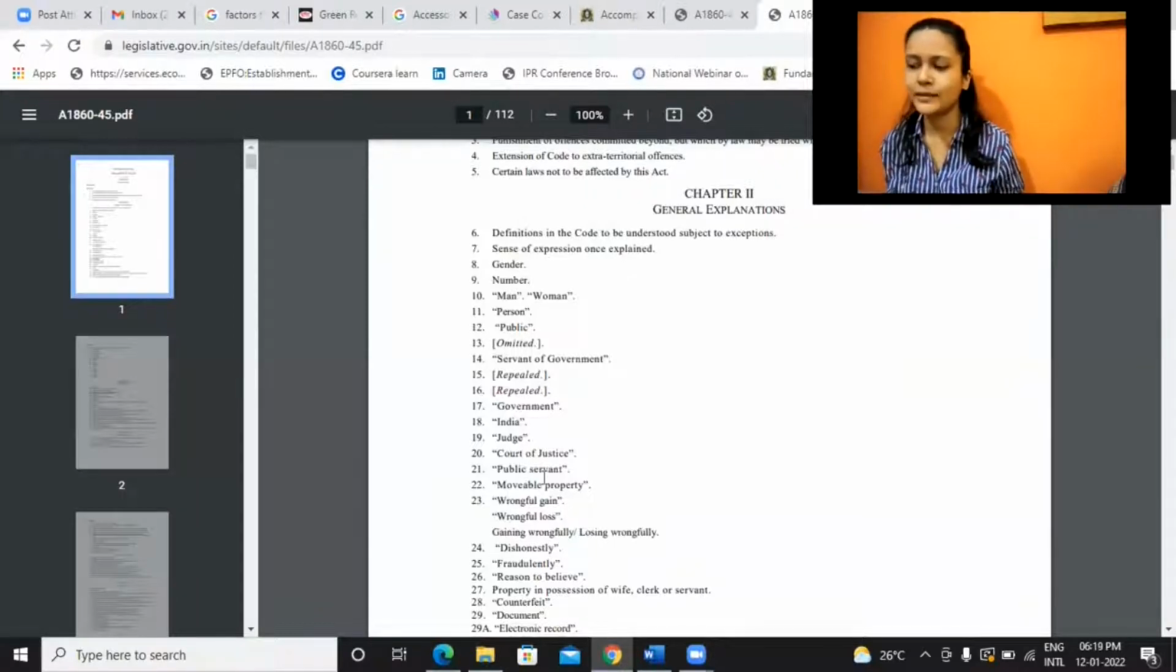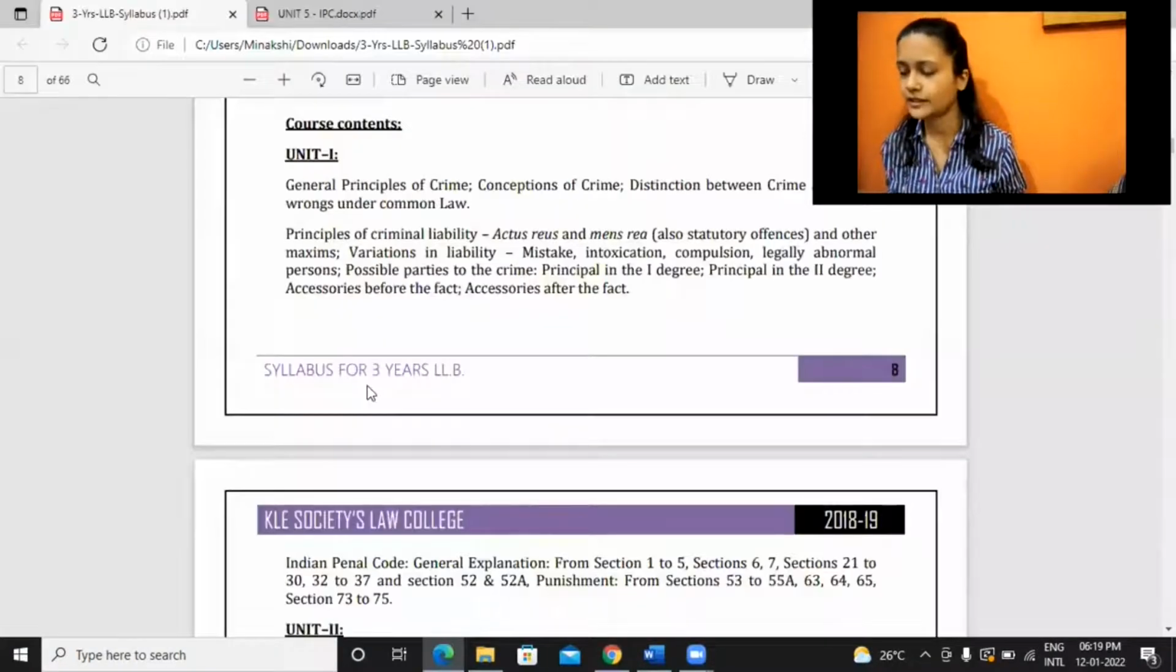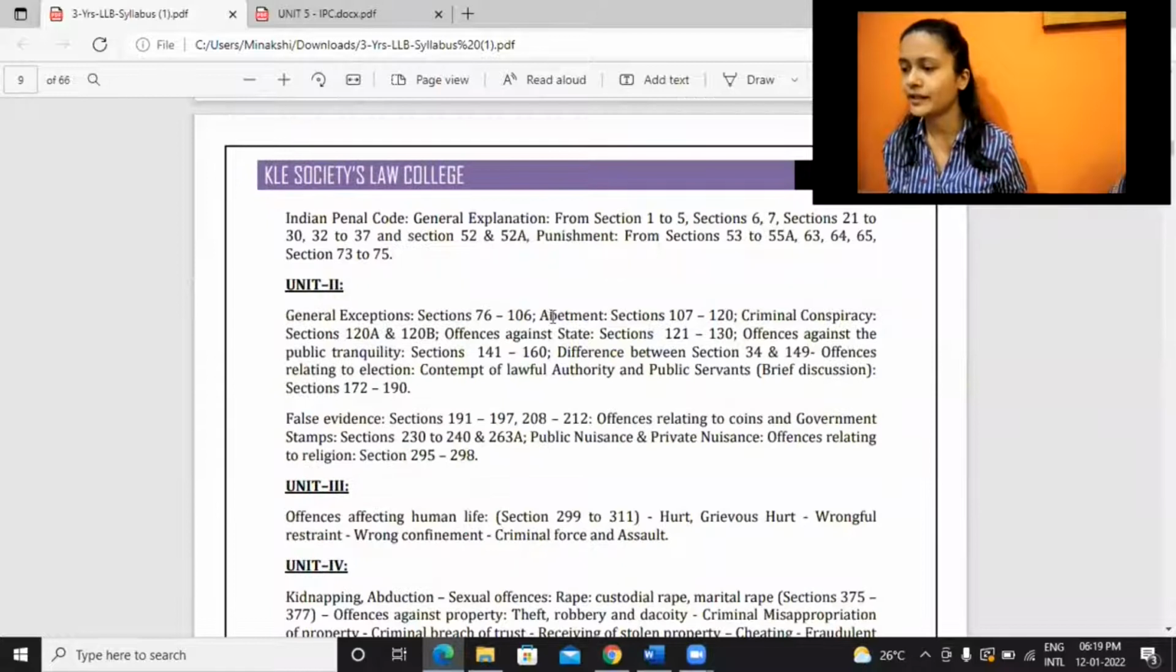Similarly, there is another part which becomes important. If you look at your syllabus unit 2, there is something related to abetment. Abetment to commit a certain type of crime: is it punishable or not? What will be the punishment? Like that, we also have some provisions given.